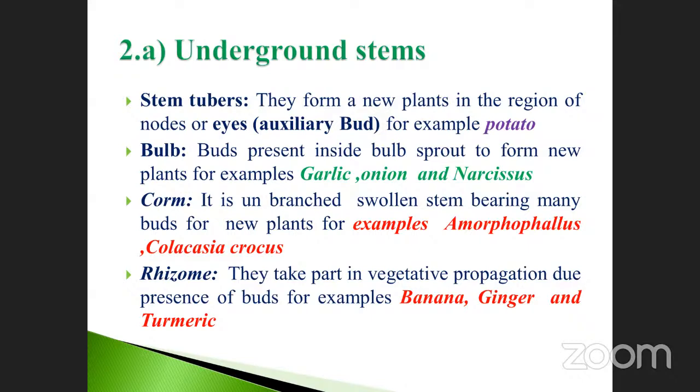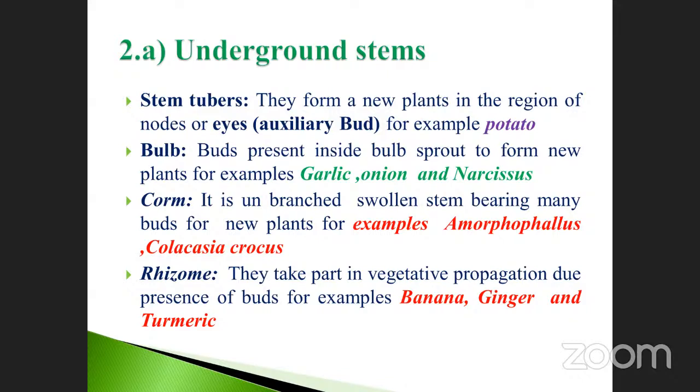Next, the third one is called corm. Corm is also one of the underground stem modifications. It is an unbranched swollen stem bearing many buds. Example, take Colocasia, crocus, Amorphophallus.